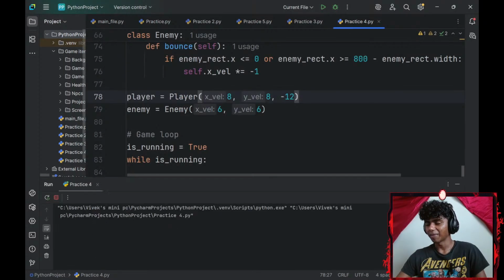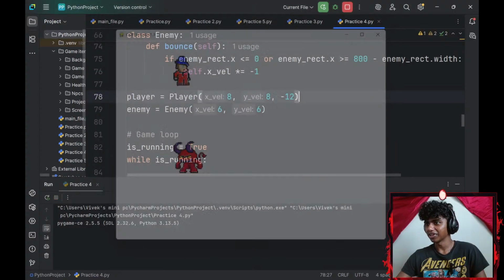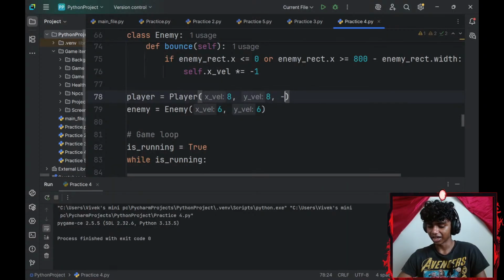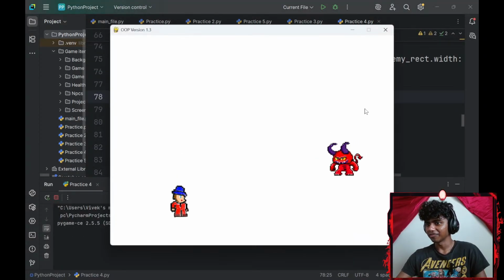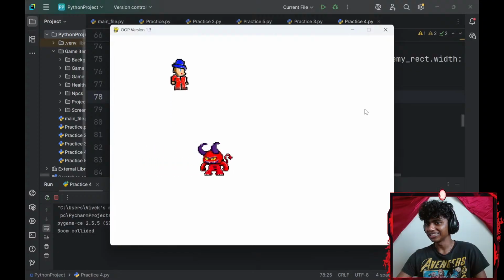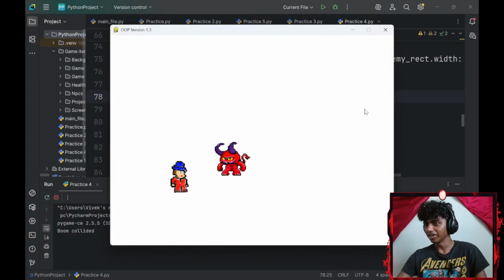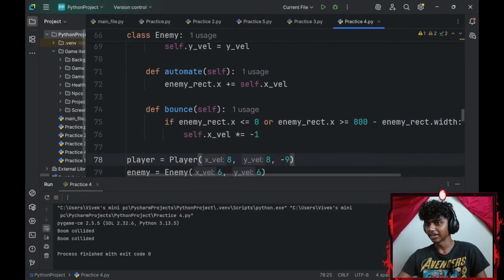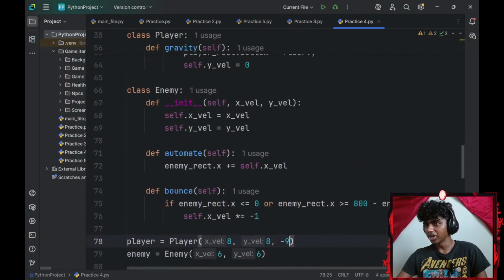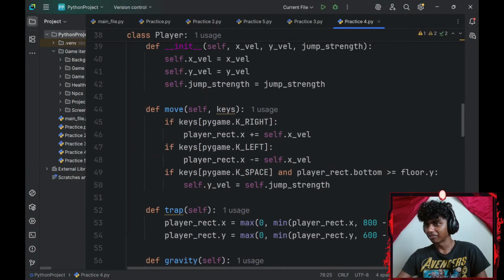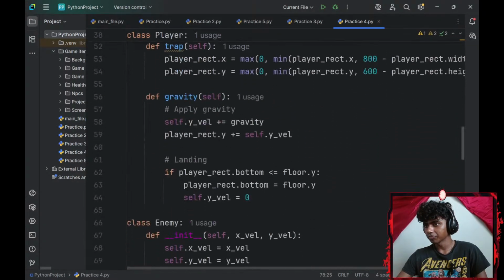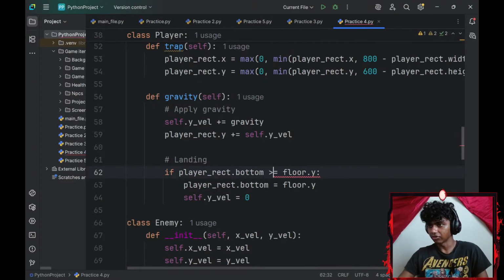I made like a tiny Flappy Bird type thing, like jump, jump. If this was around -9, then it would be something like Flappy Bird type stuff, like jump up, dodge the enemy, go down. Honestly, this is kind of fun on its own, but that aside, I'm pretty sure I know where I messed up. I messed up in my gravity logic, so this should most likely be greater than.